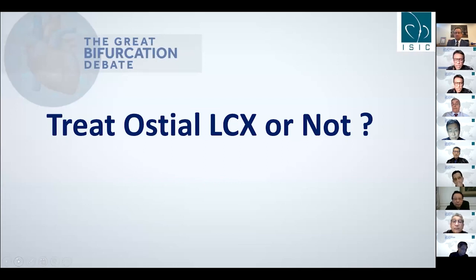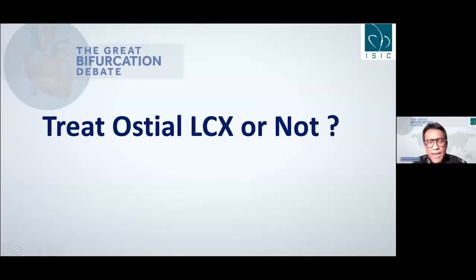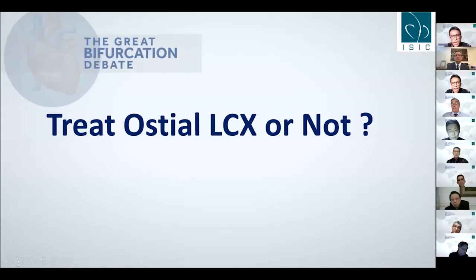One question, Goran. This part is very easy to say. In the 15 consensus of EBC, we have to put the balloon at the carina, but it's not easy to put it at the carina exactly. Nowadays with 3D OCT, we can see exactly the crossing of the wire, but to put the balloon at the carina is not easy. Are there any tips and tricks?